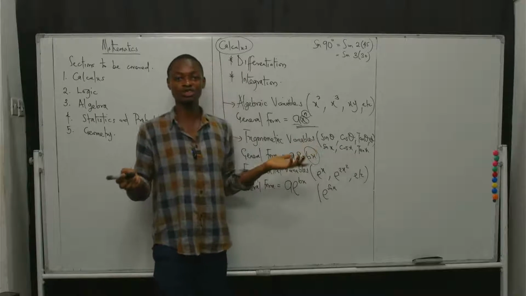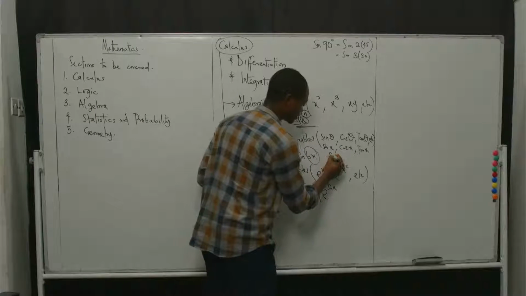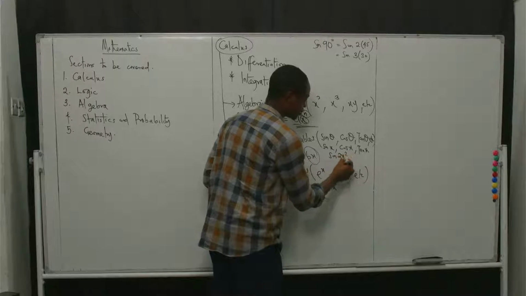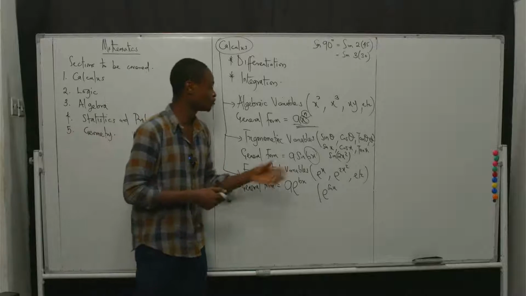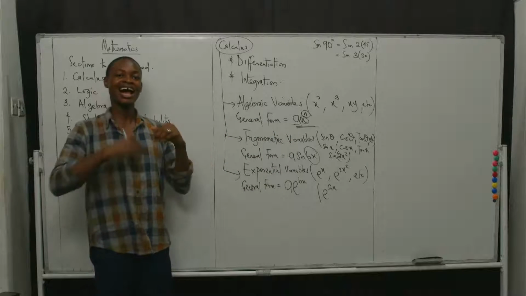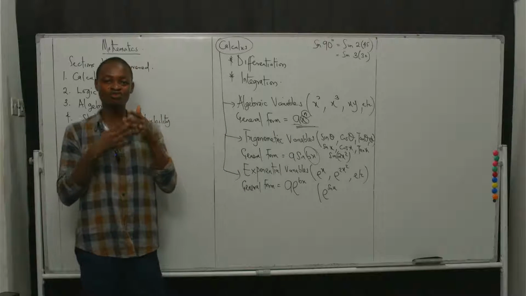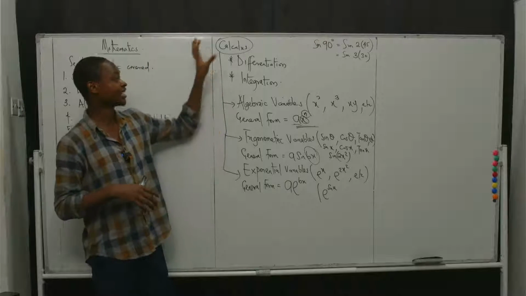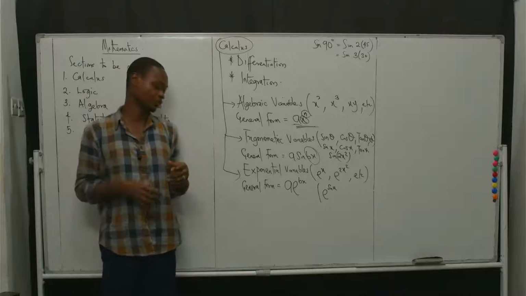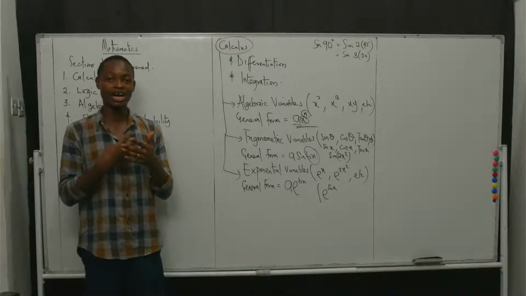X is obviously an algebraic variable. I could also have it as sine 2x squared, where 2x squared is the power, things like that. So you can combine them. And how you are able to solve based on all of this is one of the key things that calculus wants to test you on, which is what we have to learn.